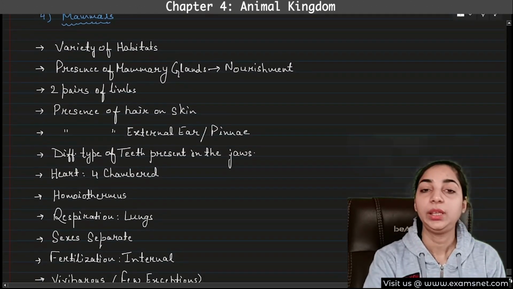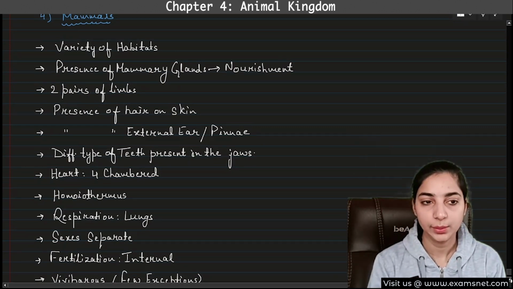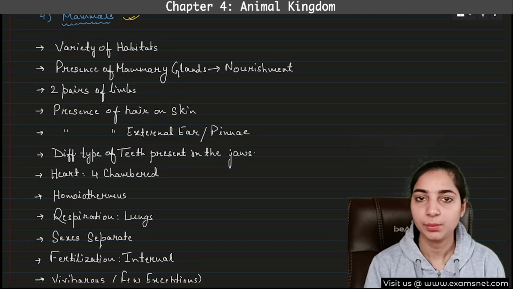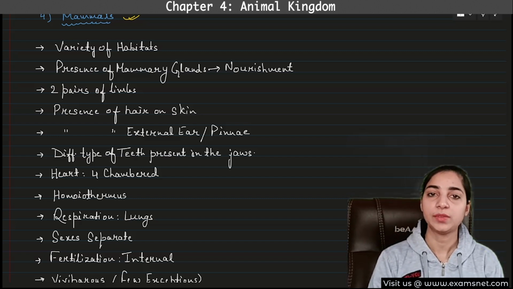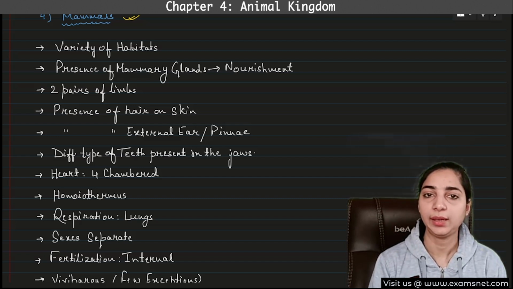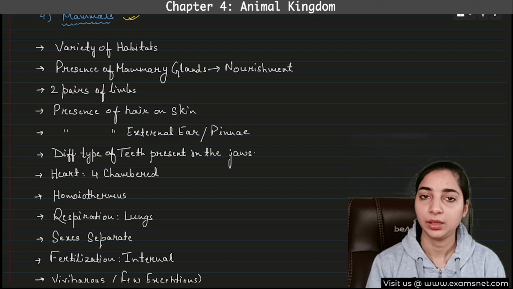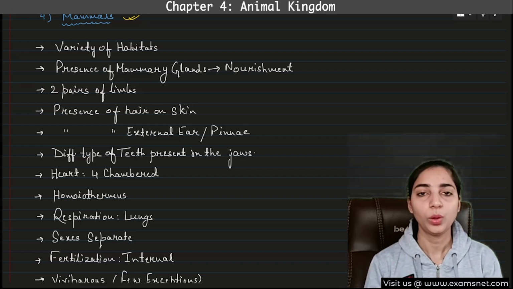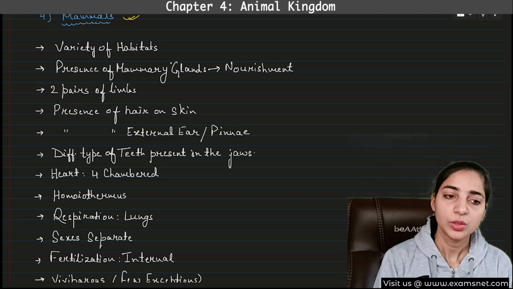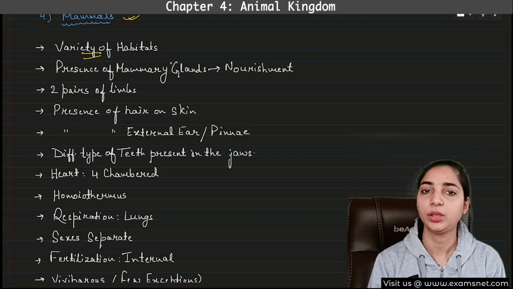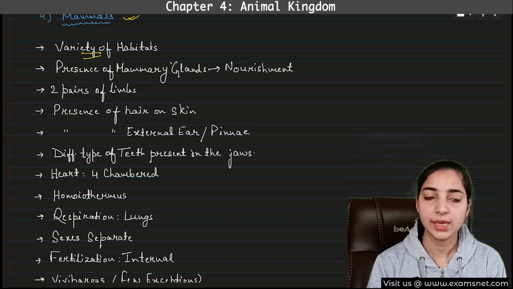And then we come to the last class of the vertebrates, that is the mammals. All of us are mammals, we human beings are mammals, and you have seen mammals in your daily life: cows, buffalo, goats, camels. Then wild animals like tiger, lion, panther, all these are mammals only. They live in a variety of habitats. They are found almost everywhere, in water, on land, on trees, everywhere.